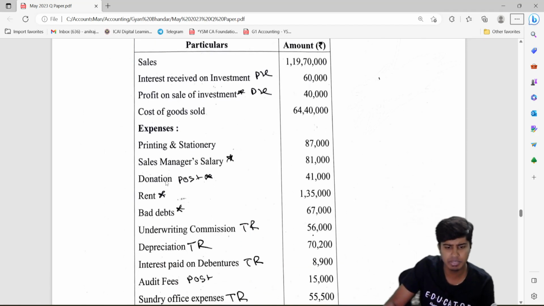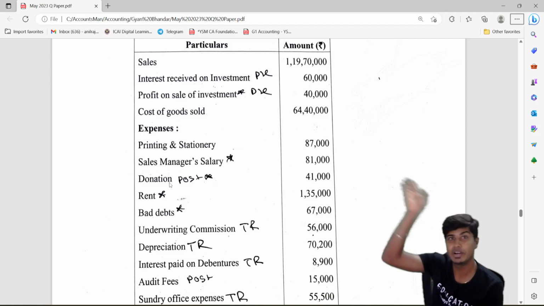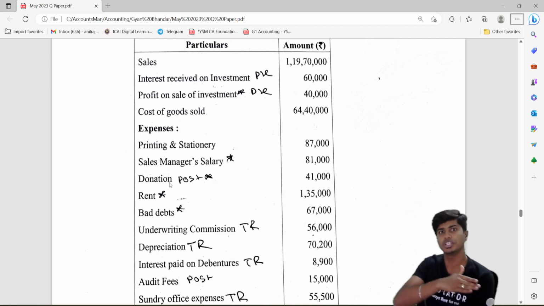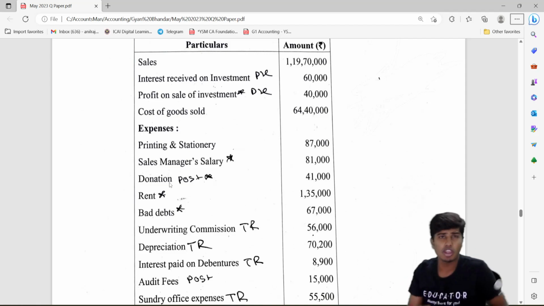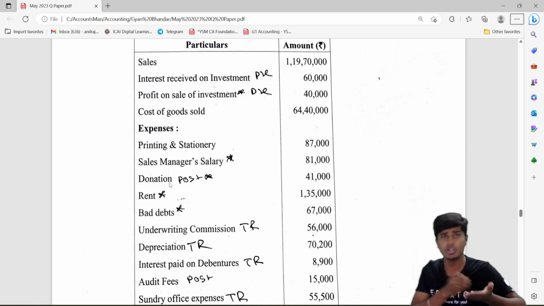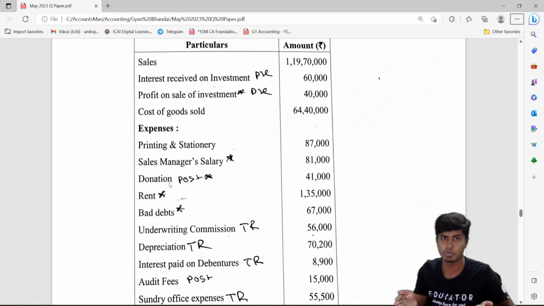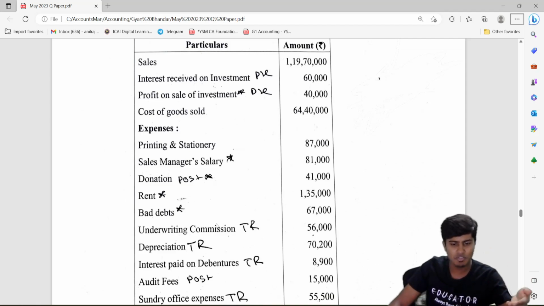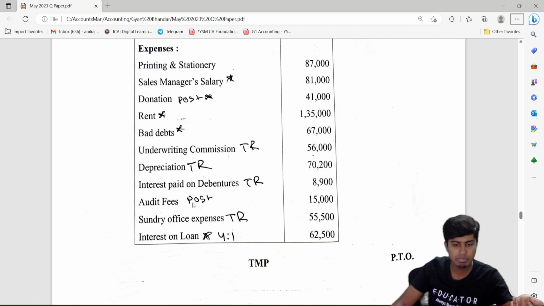So items with adjustment, donation is one peculiar adjustment. We're told that only companies can make donations and political party contributions, Section 181, 182, remember. So we would take that as post, because one of our questions in the ICAI Departmental has done that. However, talking about your company law, there is a restriction for a newly incorporated company to make donations and political contributions. So we're not touching so much of law here. There are a few easy ones like underwriting commission, which will be post, interest received on investments, which again has to be seen, and audit fees, nothing mentioned. Then we'd have to assume something and then do it.